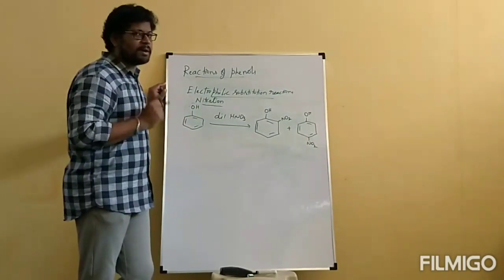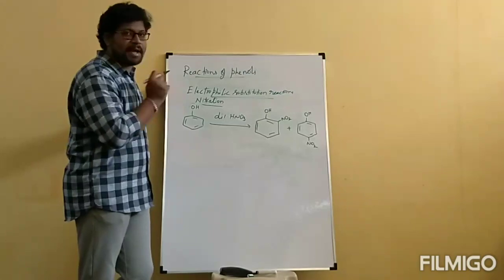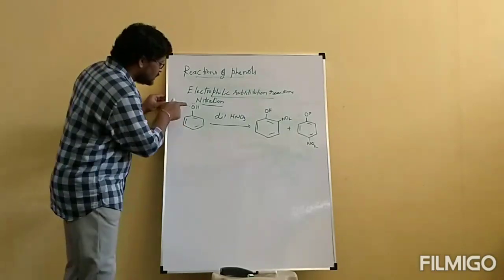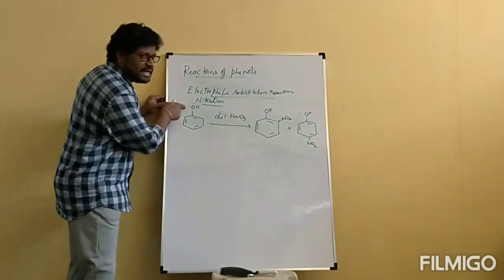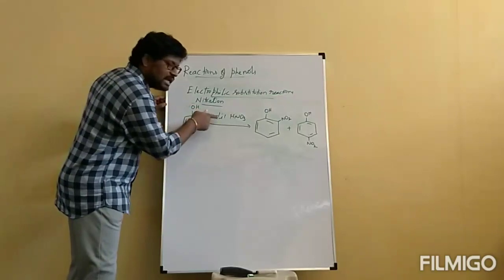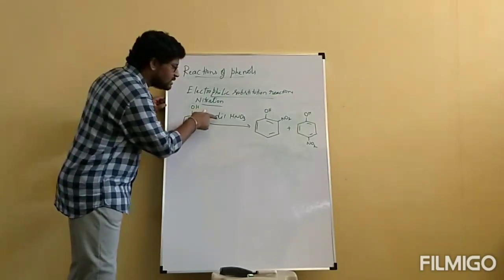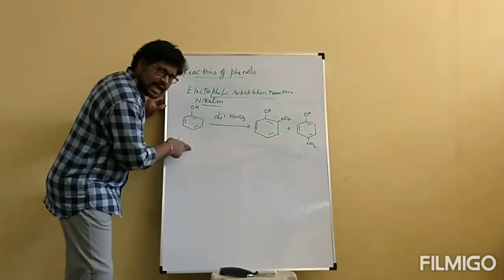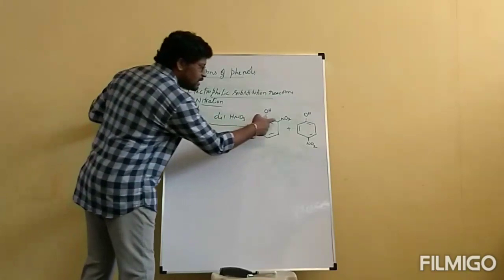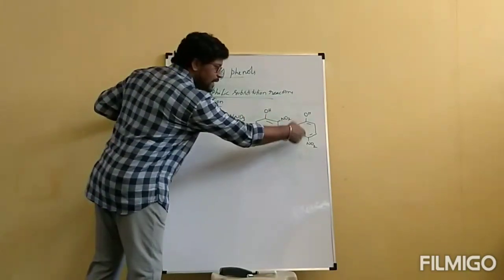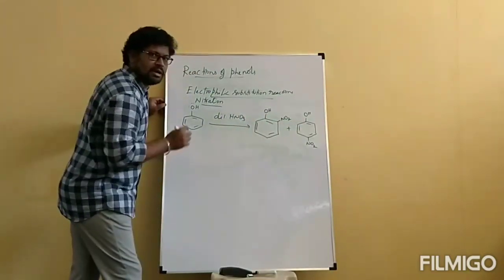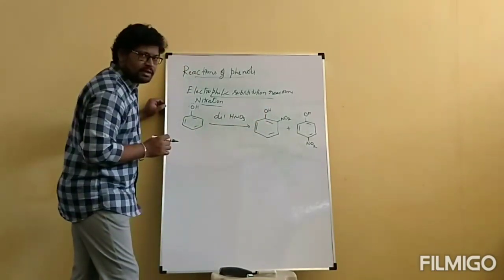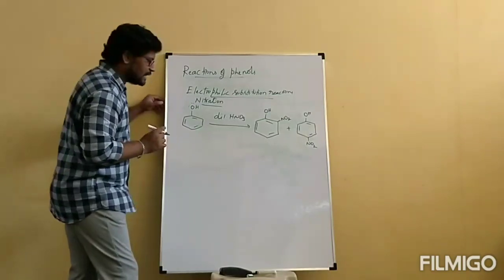Depending on what property, we can separate that ortho isomer and para isomer? Now we will continue that one. But before going to that, this electron donating group OH, which is a highly active group, reacts with dilute HNO3 only. Because of dilute HNO3, the ortho position and para position are getting activated, in which we will get orthonitrophenol and paranitrophenol. Now, how are we going to separate orthonitrophenol and paranitrophenol? Let us see that.